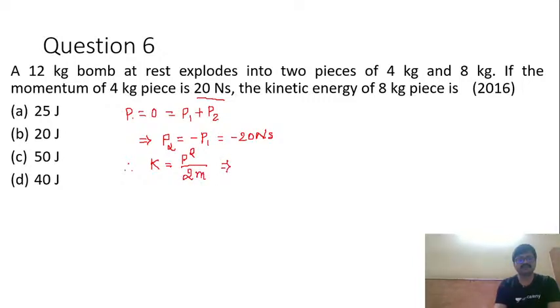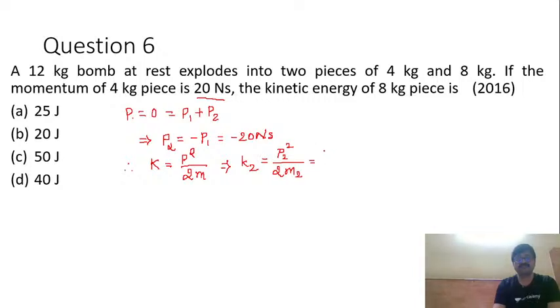So hence I can write K2 is equal to P2 square divided by 2m2. Now, what is P2? P2 is minus 20.